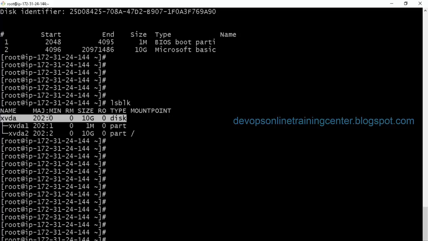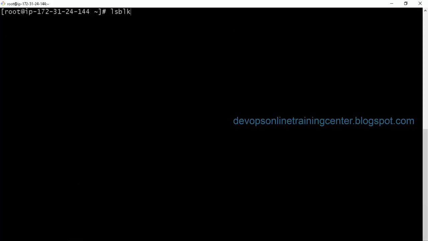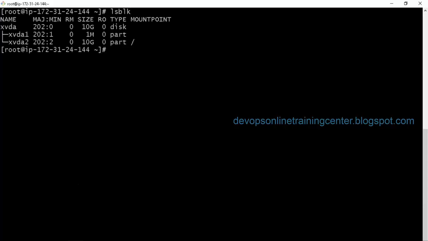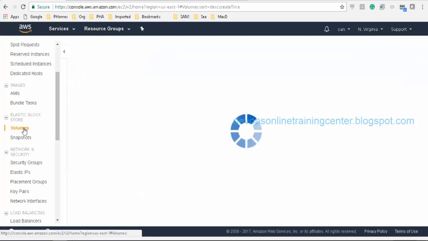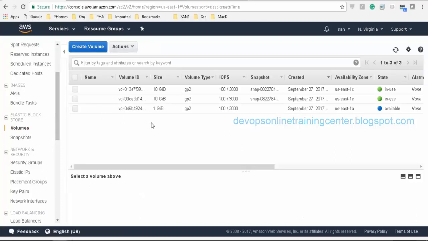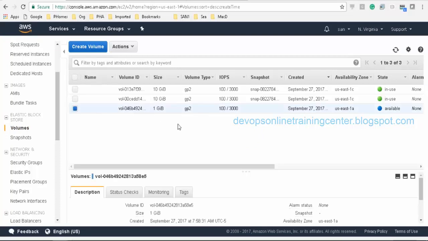Now let us say I want to add another disk to this server. How do we add? So we need to go to EC2 and request another volume, and that volume we need to attach to this server, right? So we have already created a volume of 1 GB. So I want to attach it to the server, and at a time we can attach it to only one server.